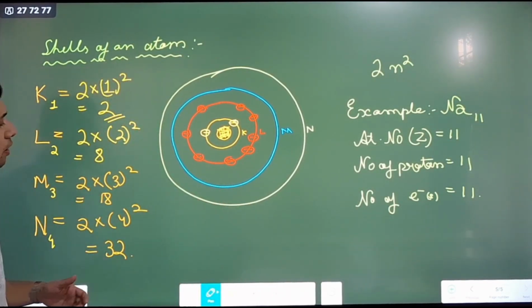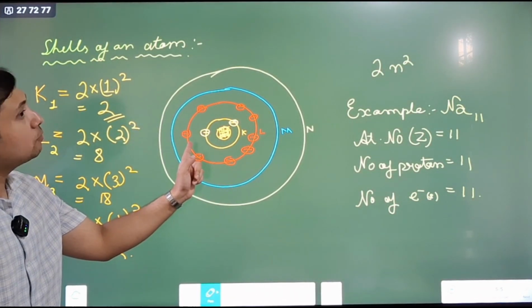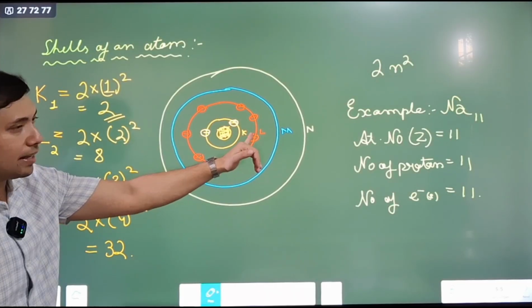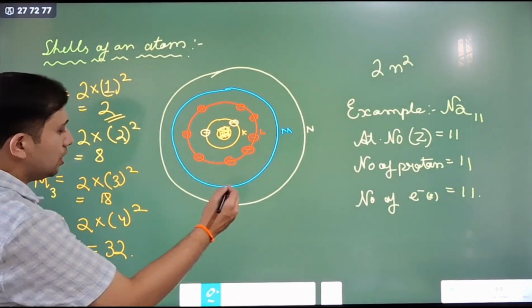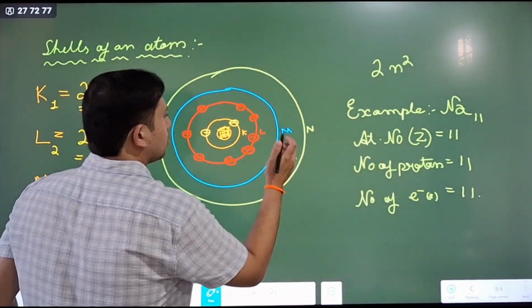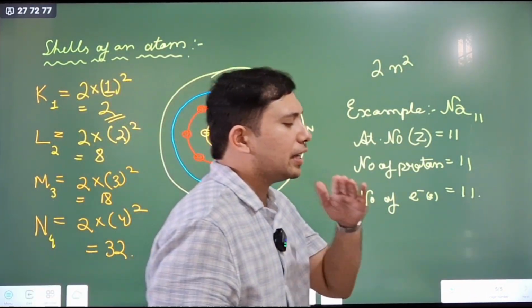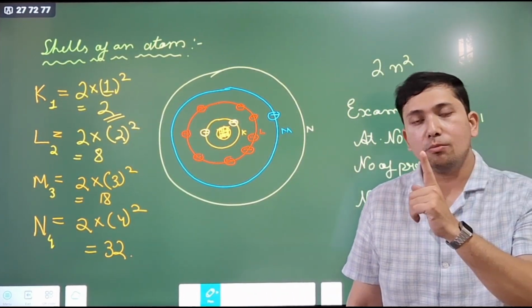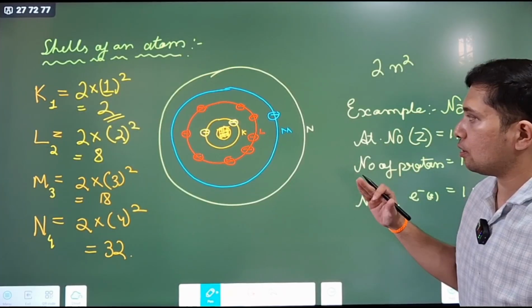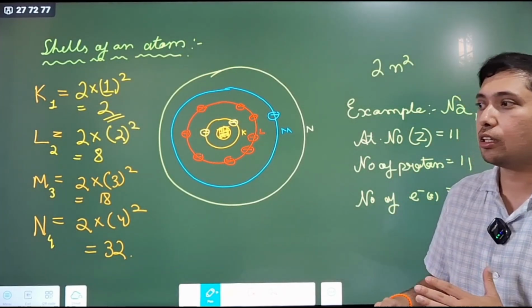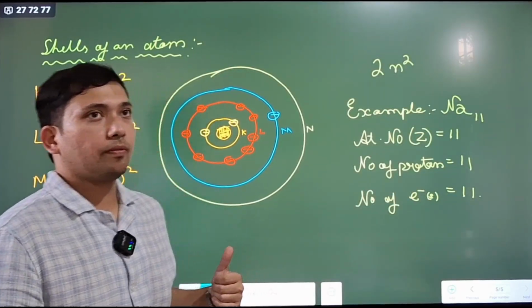So in the K shell of sodium, two electrons go, 9 remain, and of the 9, 8 go into the L shell as it is the maximum capacity, and the one remaining we put in the M shell. So this is how the distribution of electrons happens in the atom of an element. If you have any doubts regarding this topic, you may leave a comment below, and we will certainly read it. Okay.